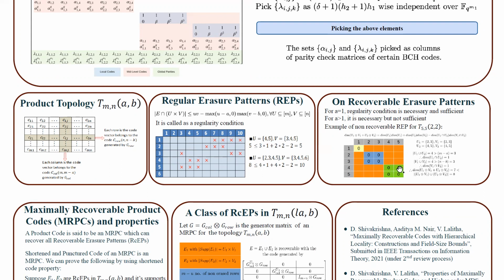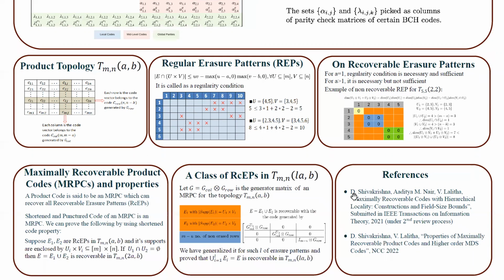If you see, this is the maximal erasure pattern. The number of erasures in these two grids is 8, whereas the dimension of these two grids is 7. That's why it is not recoverable.